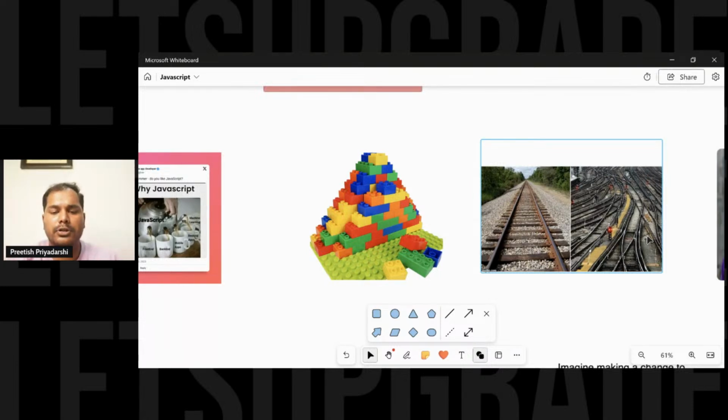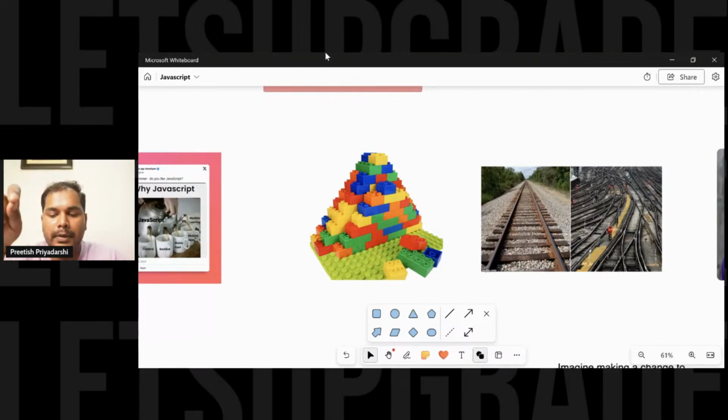Imagine with Legos you do not need to worry about how the individual bricks or blocks are made. At the very atomic level, you do not need to worry about how the small things are made.